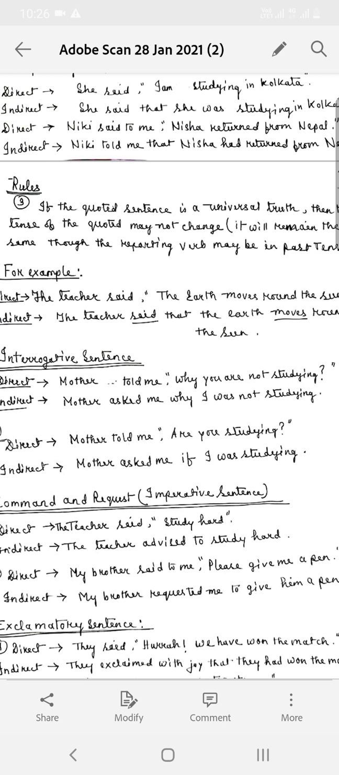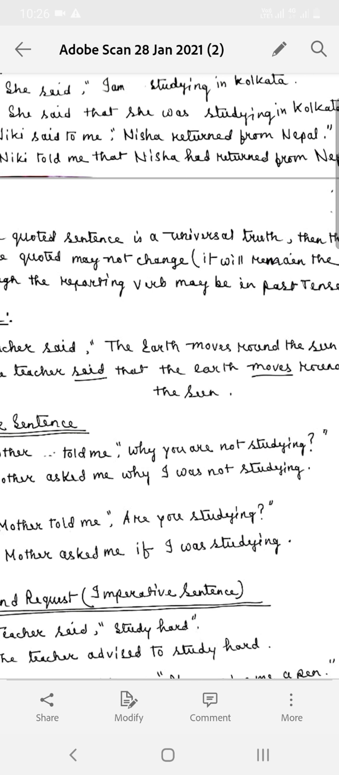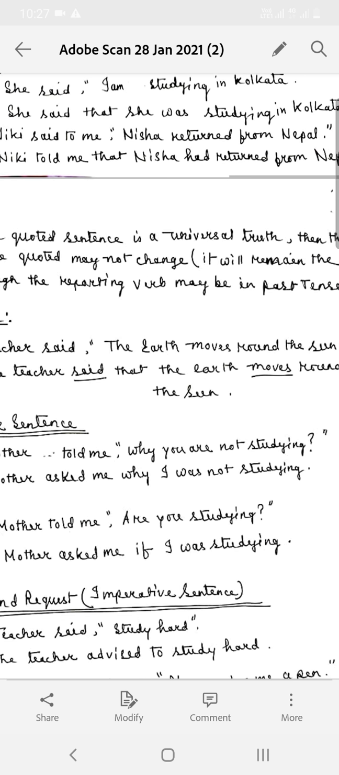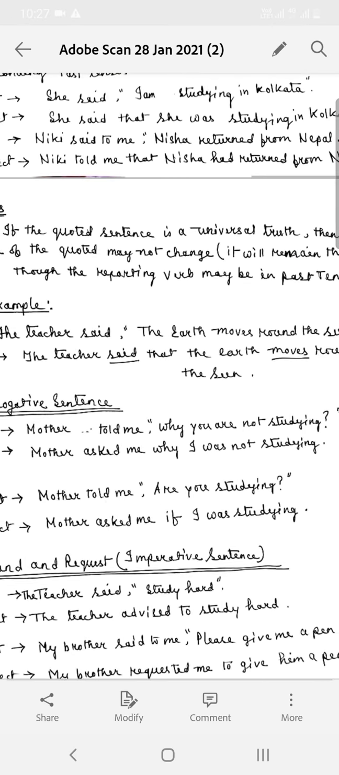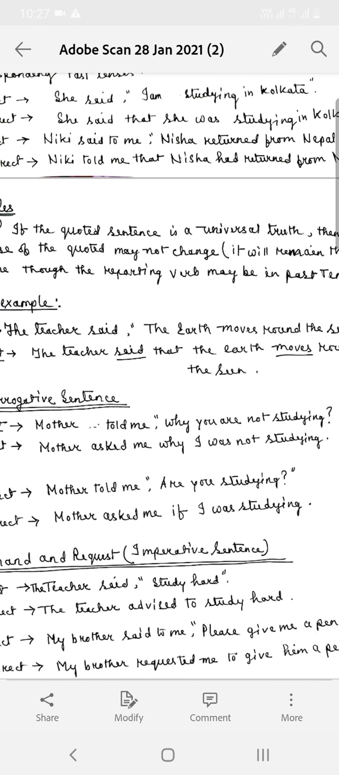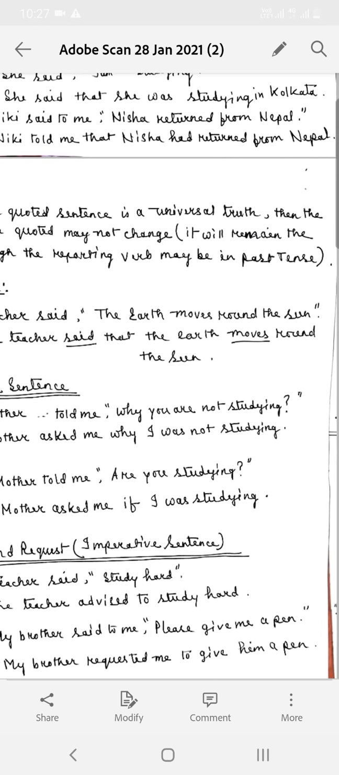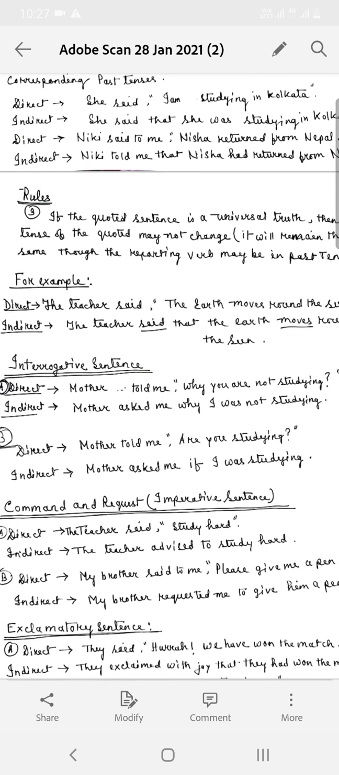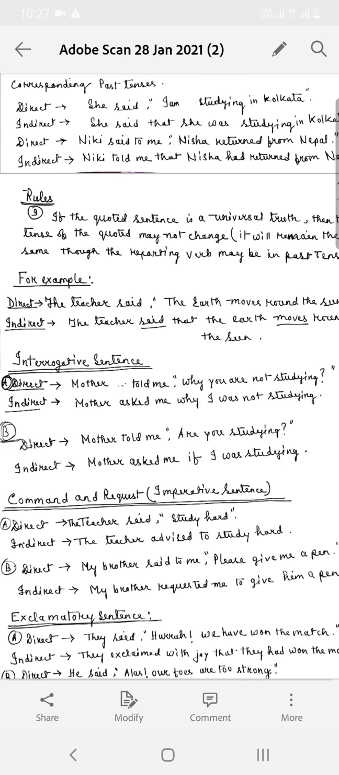Nikki said to me. Here said is the reporting verb and it is in past tense. Nikki said to me, "Nisha returned from Nepal." Now returned is also in past tense and it is within the inverted commas. Now this will change to past perfect. Nikki told me that Nisha had returned from Nepal. Okay. Now coming to the next rule.